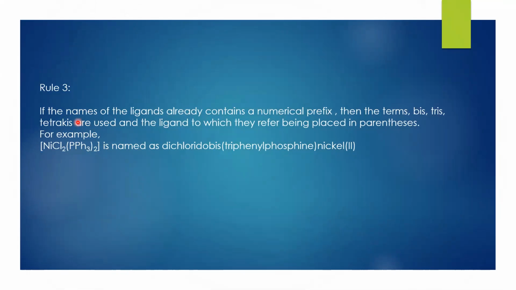Next, if the names of the ligands already contain a numerical prefix, then the terms bis, tris, tetrakis are used, and the ligand to which they refer is placed in parentheses. For example, NiCl2 with PPh3, where Ph is phenyl and PPh3 is triphenylphosphine, twice, is named as dichloridobis(triphenylphosphine)nickel(II).